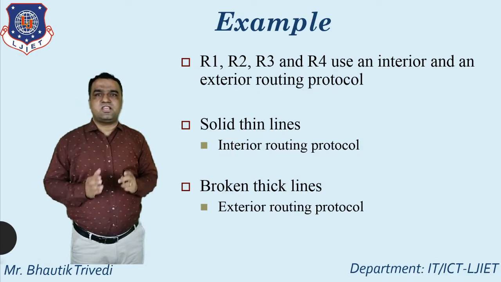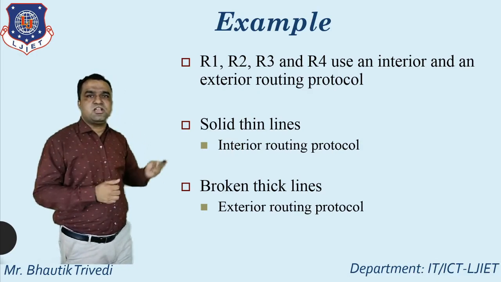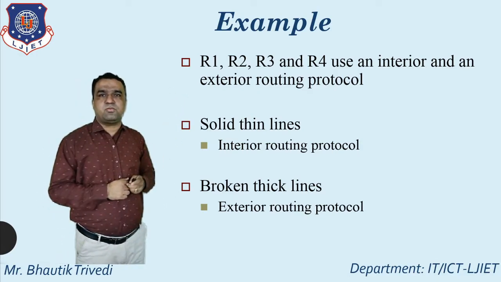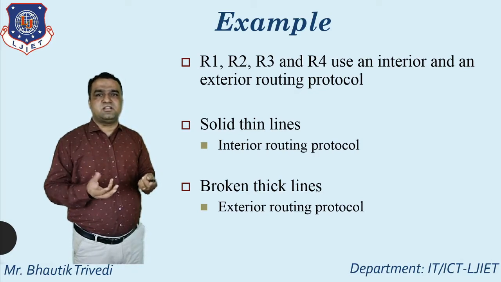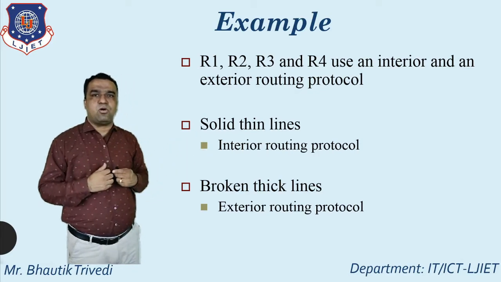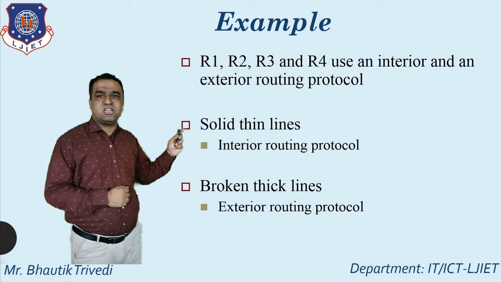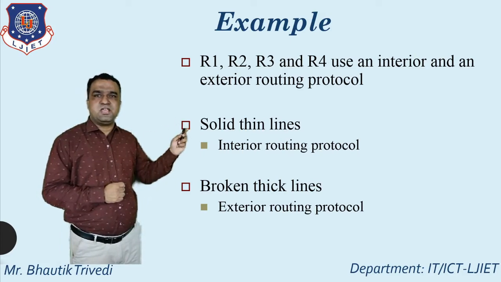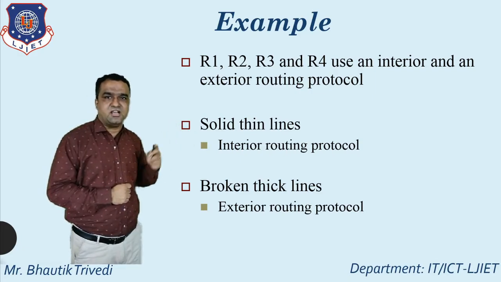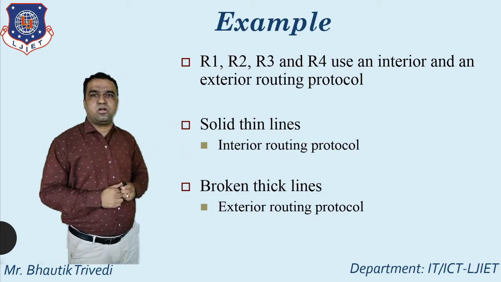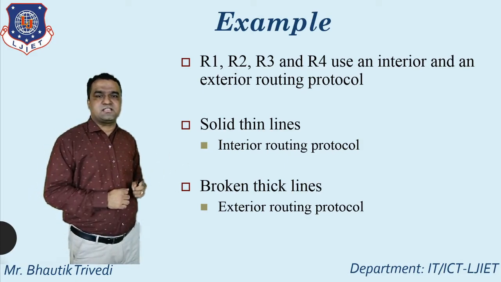They generally use interior and exterior routing protocols. How do I represent the interior routing protocol and how do I represent the exterior routing protocol? Solid thin lines are the representation style for the interior routing protocol, and broken thick lines are generally used for the representation of the exterior routing protocol.